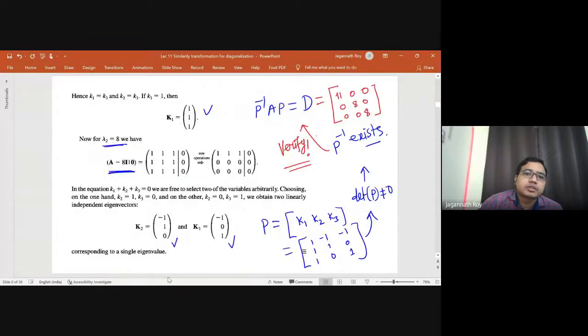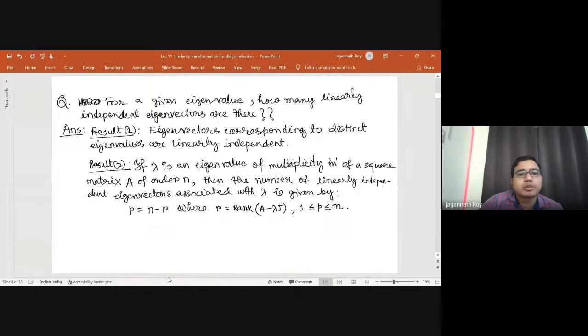Now there are two important theorems, or you can say remarks. Let me just recall. The question is, for a given eigenvalue, how many linearly independent eigenvectors are there? We have discussed this earlier also. First one says, the eigenvectors corresponding to distinct eigenvalues are linearly independent.